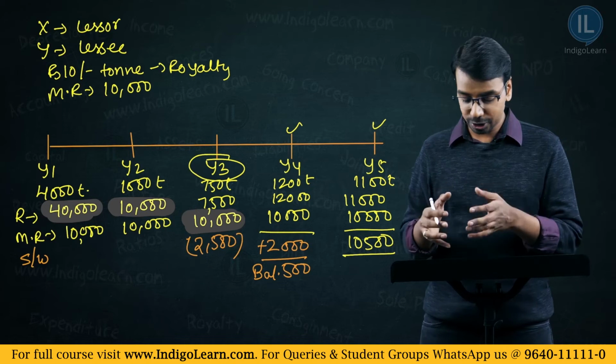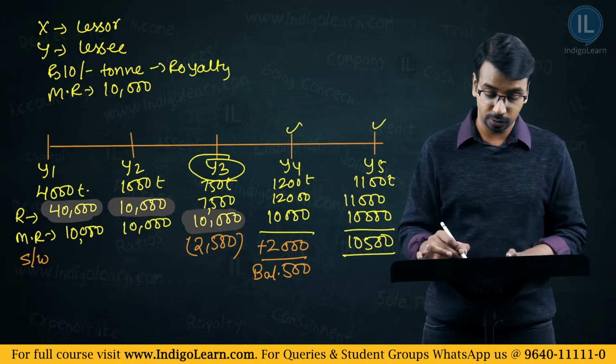Now let us assume that this short workings instead of being 2,500 was 5,000. So let us change our example.